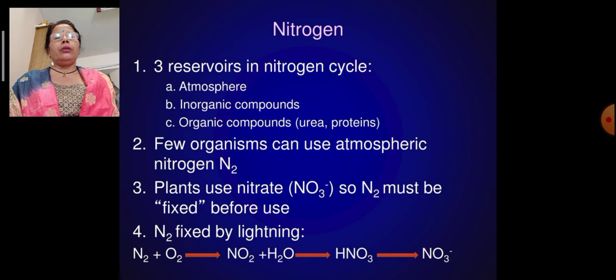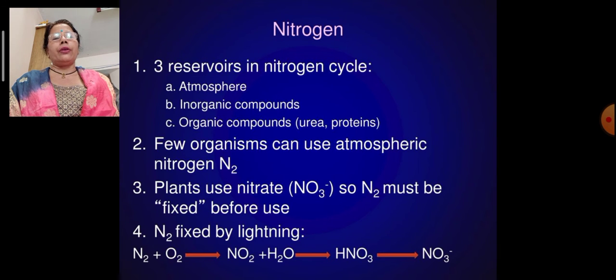Nitrogen. Three reservoirs of the nitrogen cycle are present. One is the atmosphere, second is the inorganic compounds, and third is the organic compounds like urea and proteins. Few organisms can use atmospheric nitrogen N2. Without nitrogen, we cannot have that coolness in our environment, or we can say directly that Earth cannot survive. Plants use nitrate, NO3 minus, so N2 must be fixed before use.